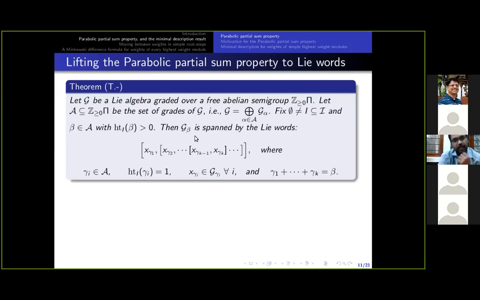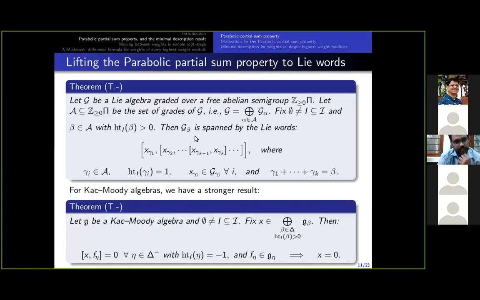In this root space G beta, there is another theorem. This is in a more general setting. For the Kac-Moody setting, there is another theorem. It is slightly stronger than the implications of this, and it also implies the parabolic partial sum property.